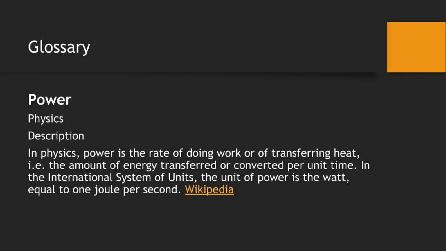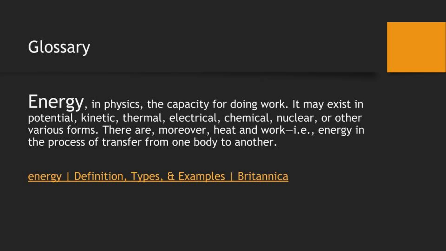Power in physics. Description. In physics, power is the rate of doing work or of transferring heat. For example, the amount of energy transferred or converted per unit time. In the International System unit, the unit of power is the watt, equal to 1 joule per second. Energy. In physics, the capacity for doing work. It may exist in potential, kinetic, thermal, electrical, chemical, nuclear, or other various forms. There are, moreover, heat and work, for example, energy in the process of transfer from one body to another.